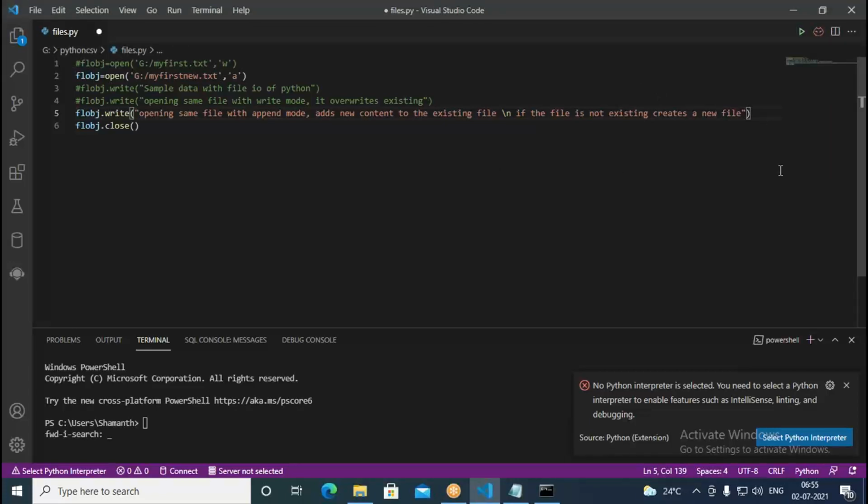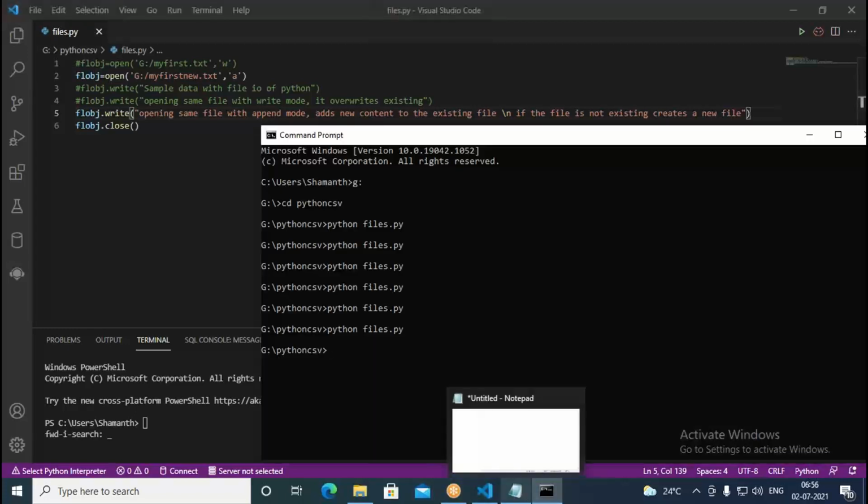So now here it should create a new file, my first new.txt. If the file is available, it should add to the existing file, but that file is not available for us. Therefore it creates a new file and puts the content into that. Append mode meaning is what? If the file is not existing, it creates a new one. If the file is existing, it's going to append to the existing file. So when we run this, it should create a new file for us.